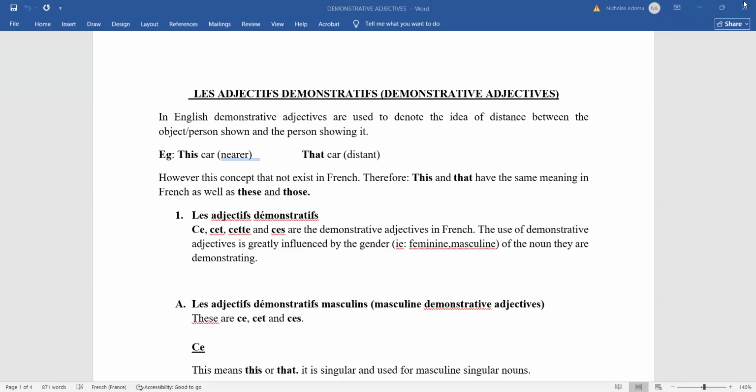Are we okay with the demonstrative adjectives and the possessive adjectives? Yes, sir. Okay. So I would want to add something on the midsem.